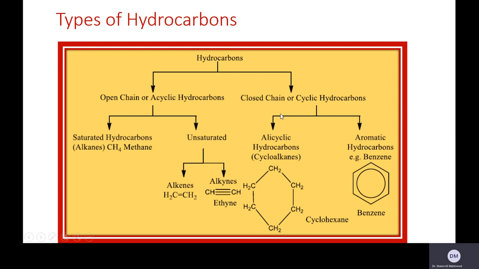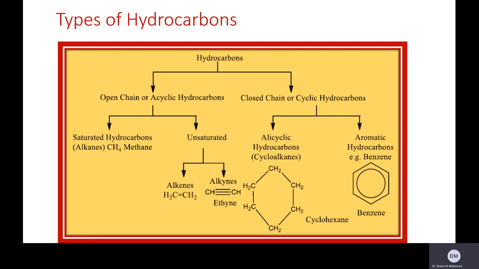On the other hand, closed chain hydrocarbons or the cyclohydrocarbons are divided into two types. One is called alicyclic or non-benzenoid system, meaning this is a cycle of carbon atoms which has no benzene ring. For example, the cycloalkanes, like cyclopropane, cyclobutane, cyclopentane. And the other is the aromatic hydrocarbon, benzenoid. I mean, these are the hydrocarbons having a benzene-like structure. So this is the basic classification of hydrocarbons on the basis of their structure.